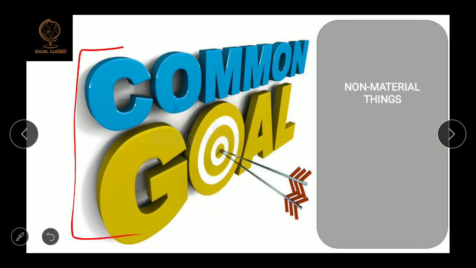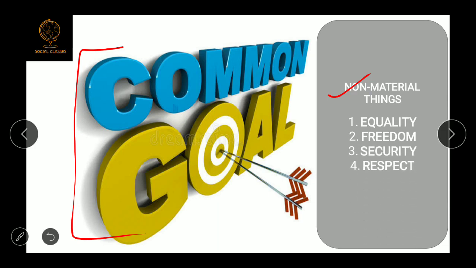Okay, earlier I told you that every person has their own development goal, but there are some goals which are common for everyone. These goals are non-material things like equality. Everyone wants equality in the society. Like freedom, everyone wants freedom in the society. Like security, everyone wants security. For example, job security.